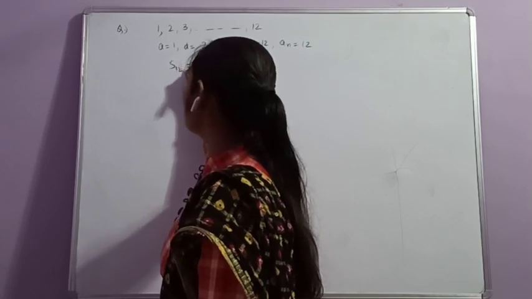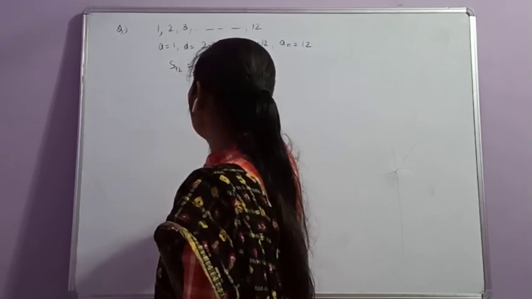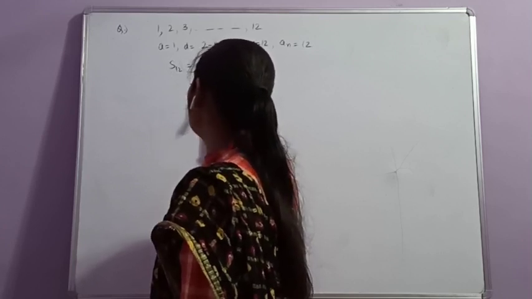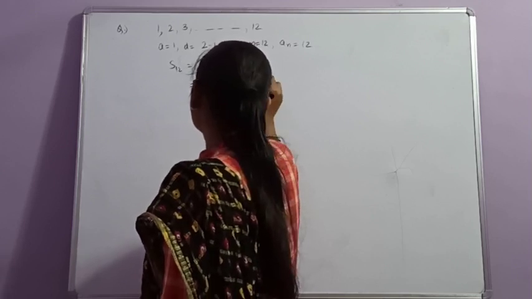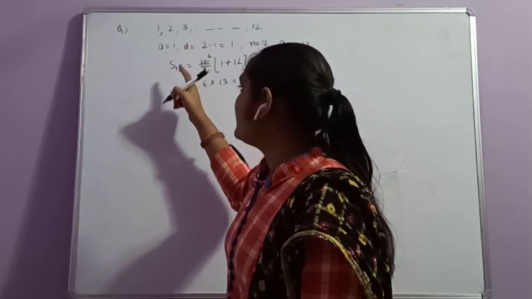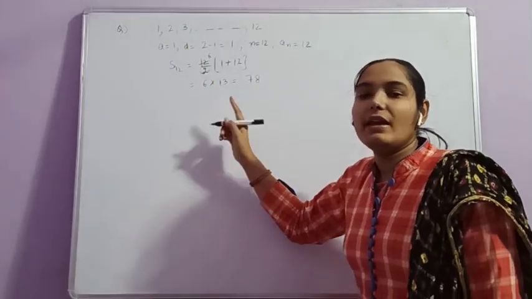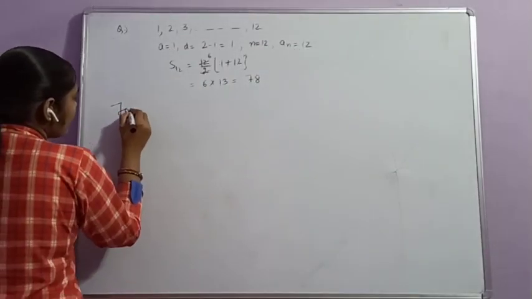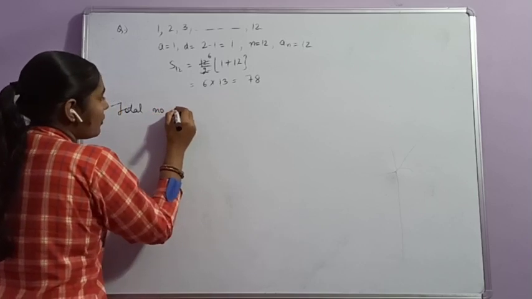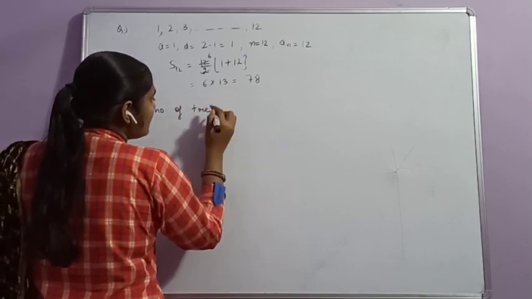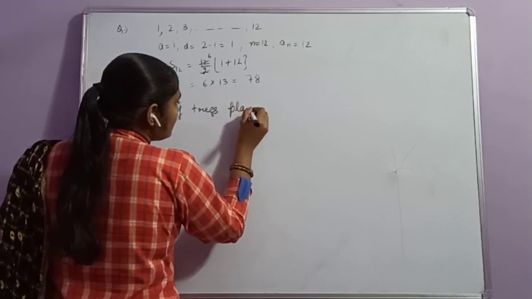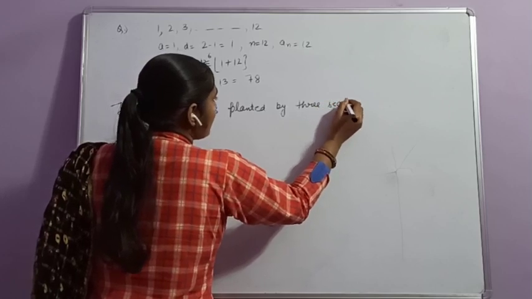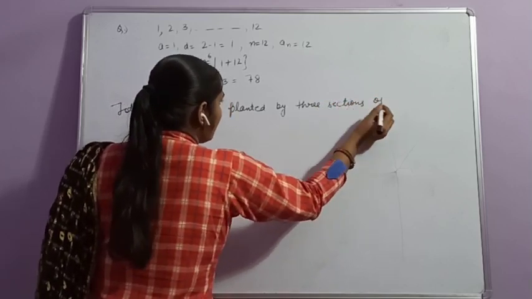So S12 is 12 by 2 into a plus an, that is 6 into 13, that is 78 trees. These are the trees planted by one section of each class. Now we have to find out the total number of trees planted by 3 sections of each class.